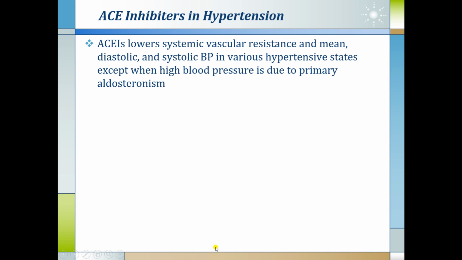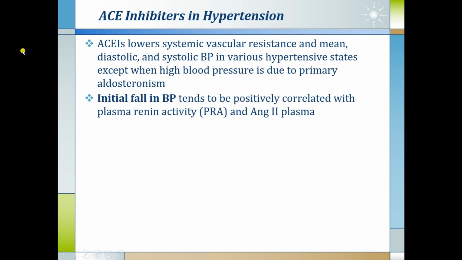ACE inhibitors lower systemic vascular resistance and mean blood pressure, diastolic blood pressure and systolic blood pressure in various hypertensive states, except when the blood pressure is due to primary aldosteronism. The initial fall in blood pressure tends to be positively correlated with the plasma renin activity and angiotensin 2 level of the plasma.